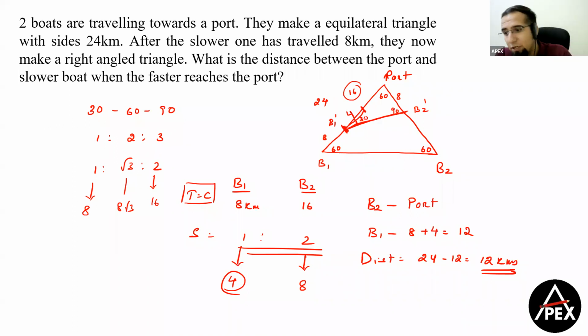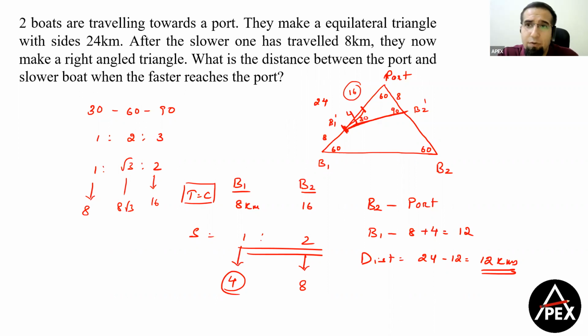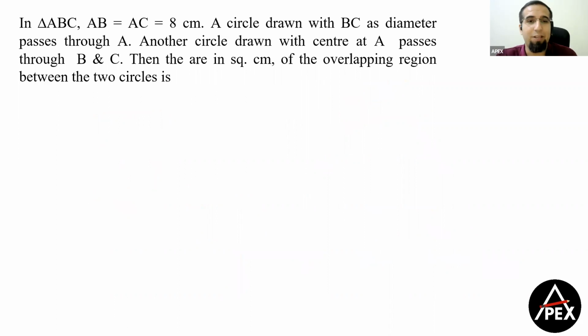Okay, guys. So this was the 20th question of the paper. So we had to get that idea that the angle made by B1 will be a smaller angle, that is 30, 60, 90 can be used, and then we could have converted this question. Okay, so again, a very good question for ZAT practice or tougher exam practice always. Right, now let's look at this question.